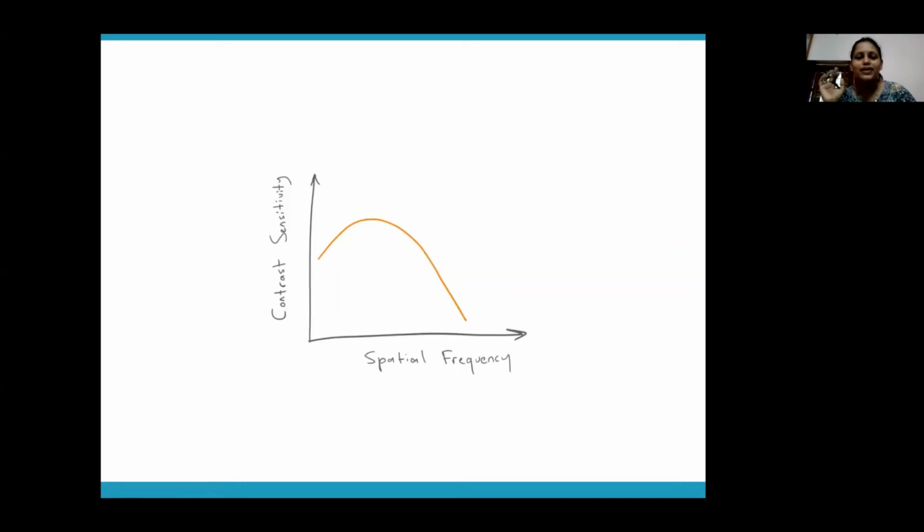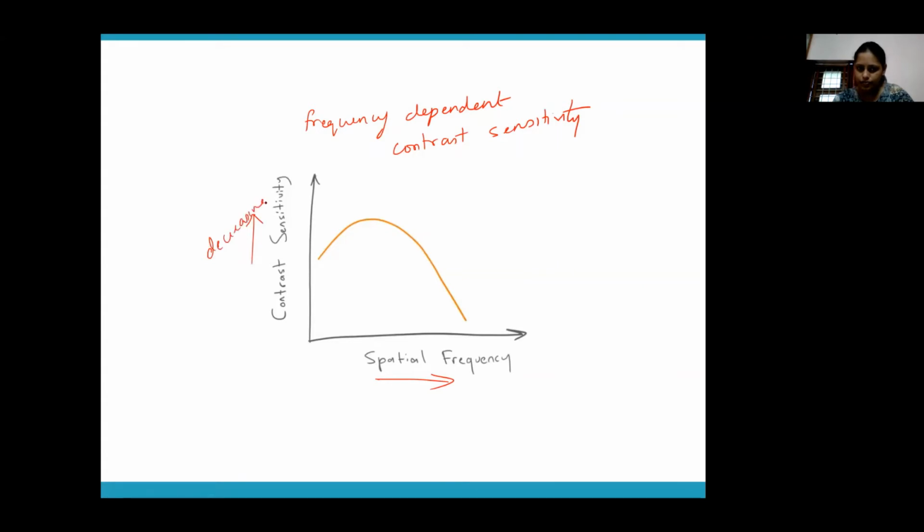The second property that we are trying to exploit is this one. This is called frequency dependent contrast sensitivity. It is another characteristic of human vision. Now what is meant by frequency dependent contrast sensitivity? You can see a graph here, right? From left to right frequency is increasing, and as you go up the contrast is decreasing.